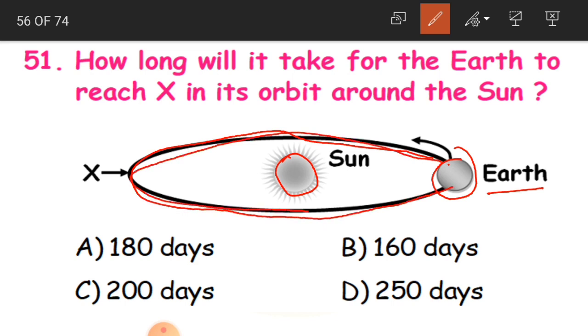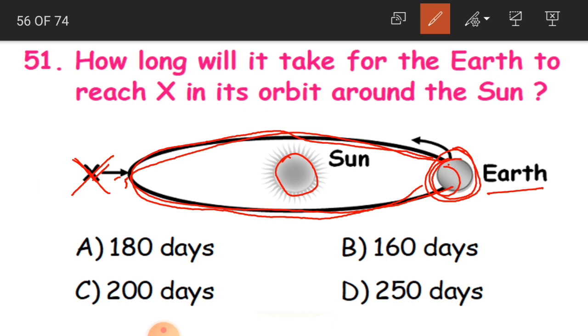From here until the X mark is the half distance. Still, half the distance is left to be covered to reach the original place where the Earth started.